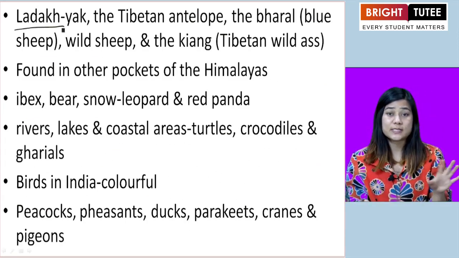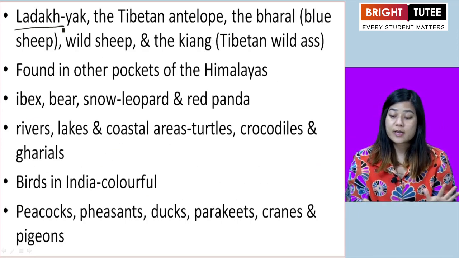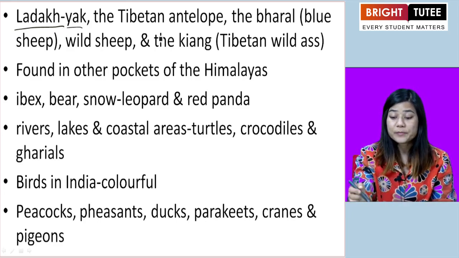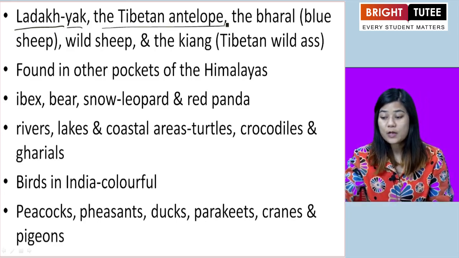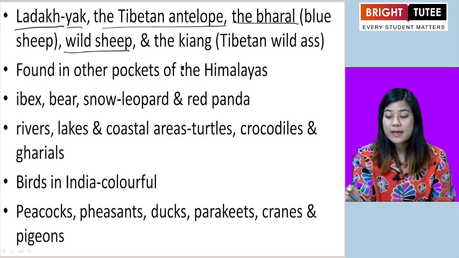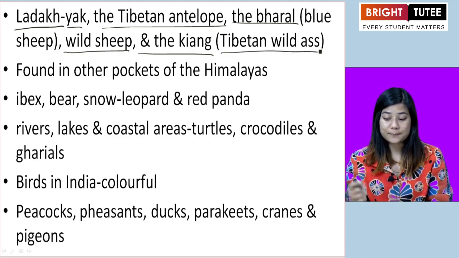It's in the western Himalayas. In the Ladakh area, we see animals such as the yak, the Tibetan antelope, the bharal or blue sheep, the wild sheep, and the kiang or Tibetan wild ass, the wild donkey.